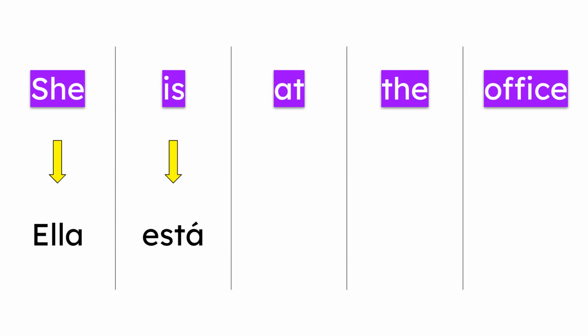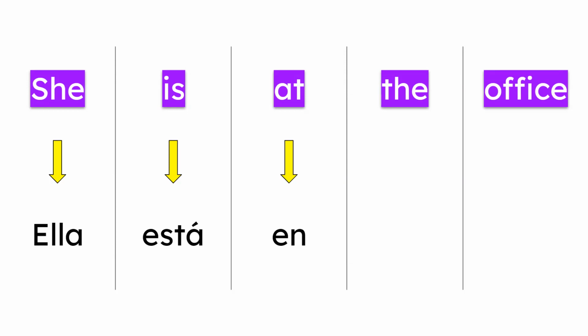She is at the office. And that's why in Spanish, we simplify things and at is translated by en. And that's all the time, okay? At is translated by en whenever at is referring to a location or position.